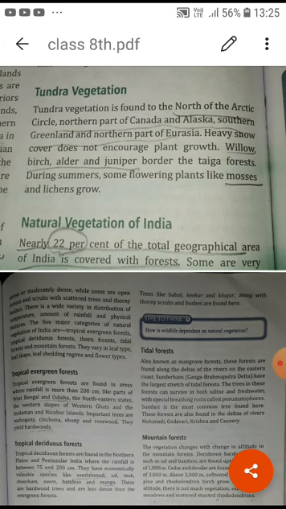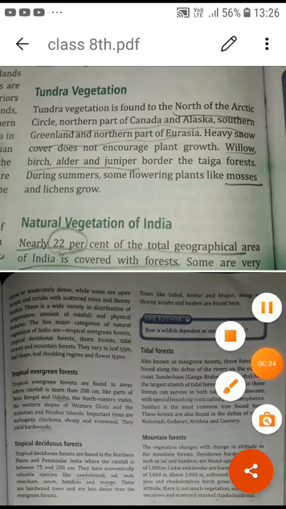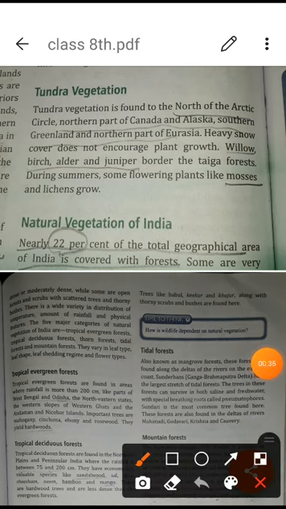Good morning, students. Today we are going to continue our lesson number 4, wildlife and vegetation. Until now, I have been explaining to you the ecosystem and the different kinds of biomes. What is the meaning of biome and what things are included in the biome, that also we have talked about. Afterwards, I explained to you the different forests, including the evergreen forest and deciduous forest. In that term we have talked about the different types of forest. And now today you are going to learn about the tundra vegetation.